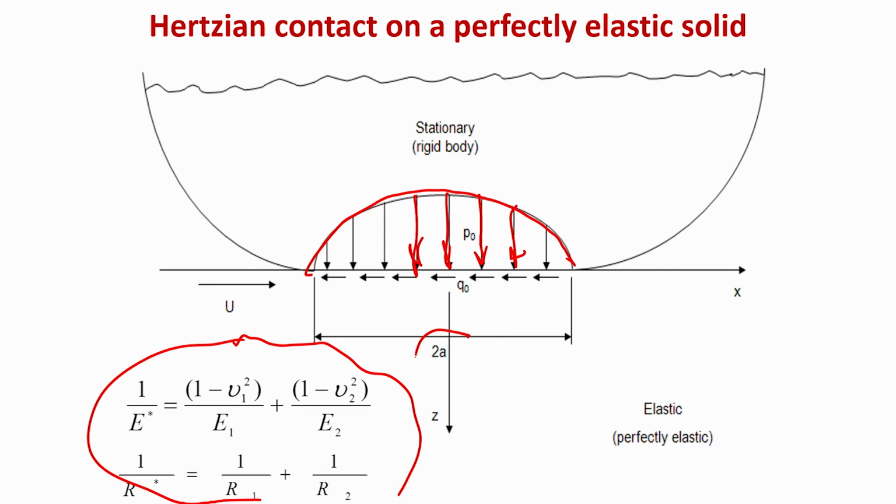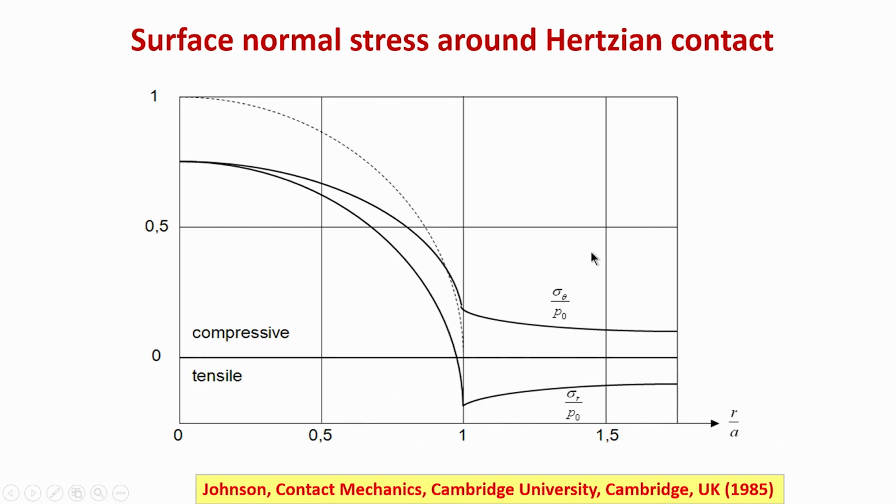This is the 2a value here and this is your z, and this is your traction. So, this is your perfectly elastic solid, and the top one is a stationary rigid body. Essentially the motion is v, the sliding velocity, and that leads to the relative motion between the two solids. Let me spend some time here to show you